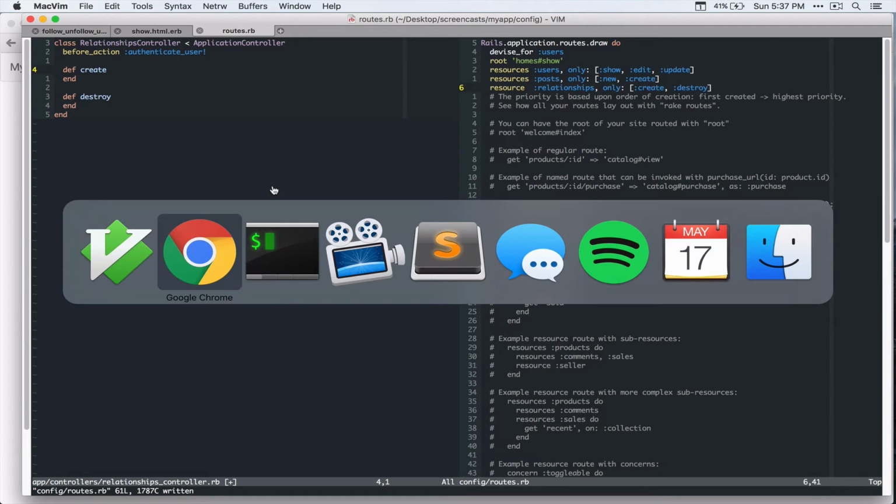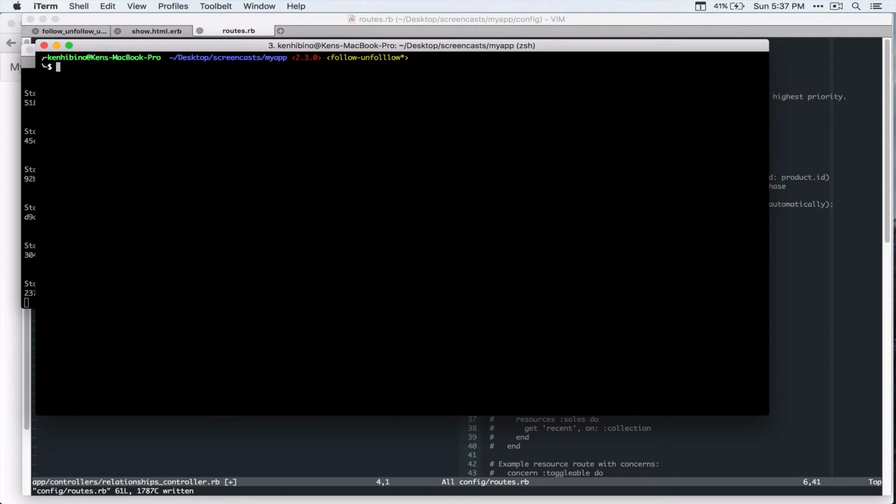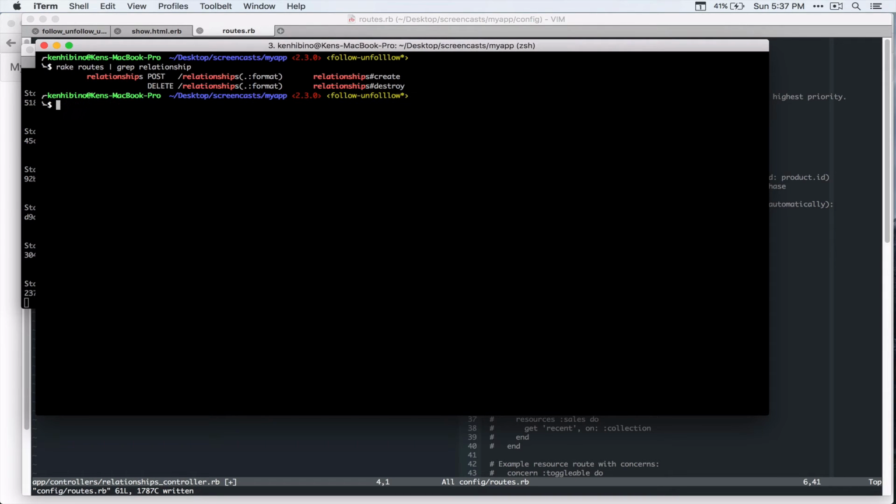All right, so let's check that in our rake routes. And I'm just going to grep that for relationship. All right, so we have these two routes defined. That's going to go to /relationships with the post request and /relationships with the delete request. All right, so that looks good.